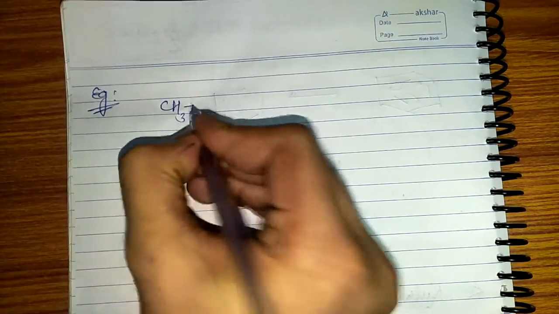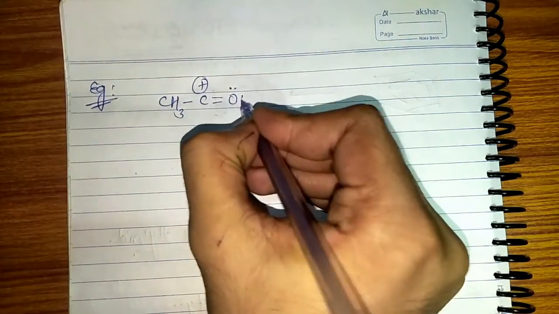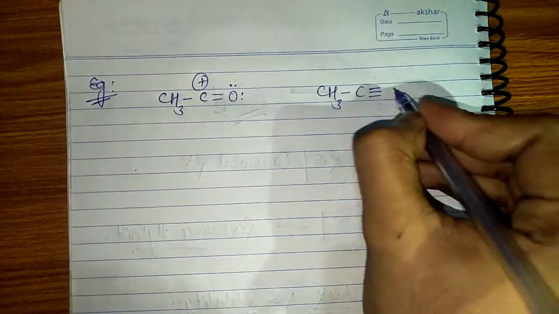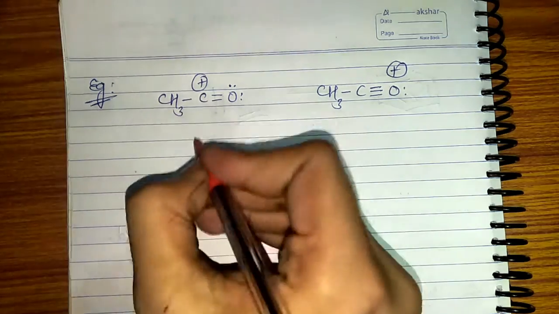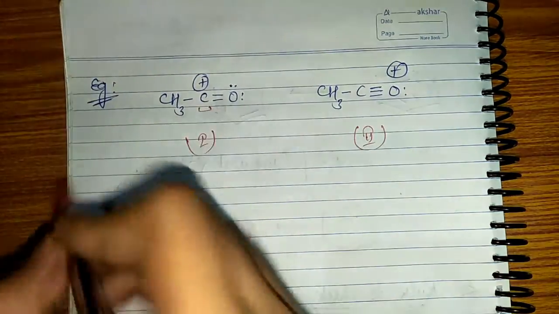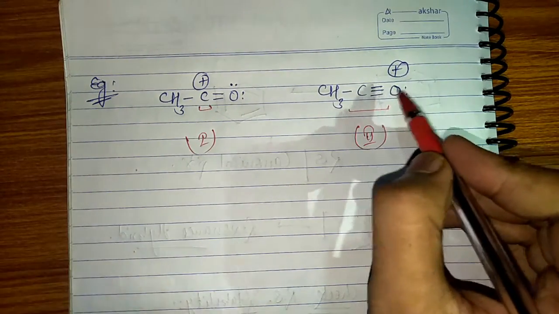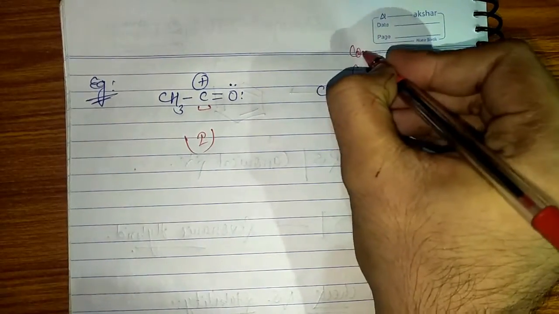So let's say we have CH3, C double bond O, and the carbon bearing positive charge, and we have a molecule where C triple bond O and positive charge is on oxygen atom. So guys, if you see the first structure, the octet of carbon is incomplete, and here if you see, even if the oxygen atom bears positive charge, the octet of carbon is complete over here.